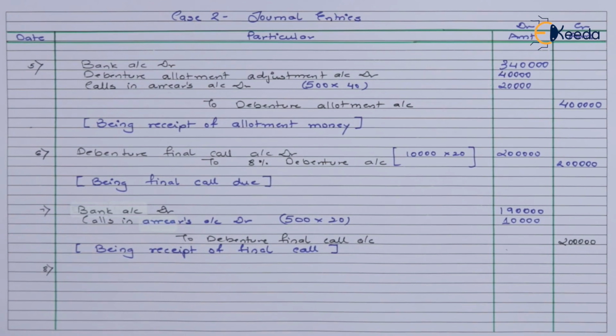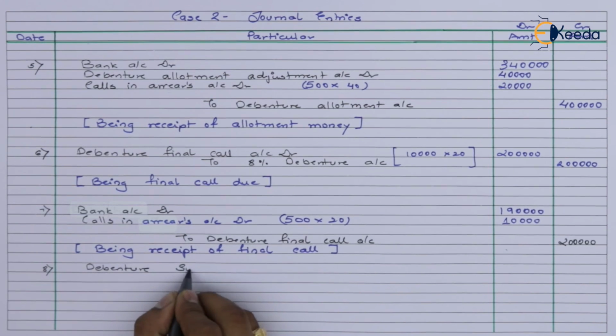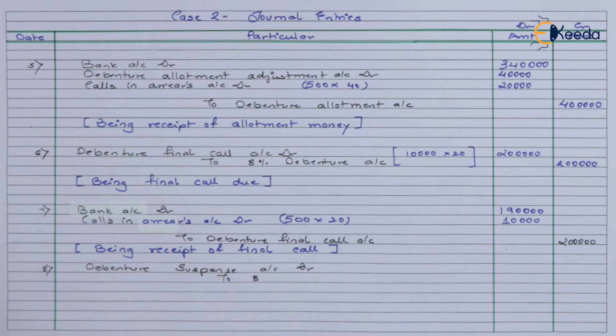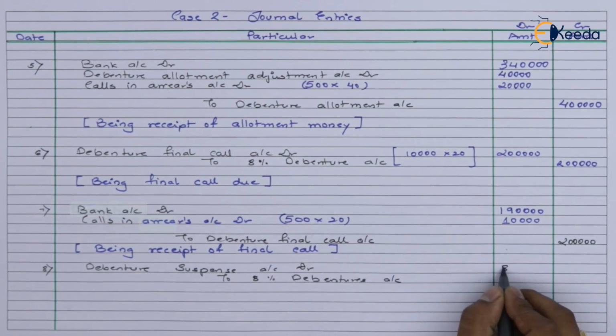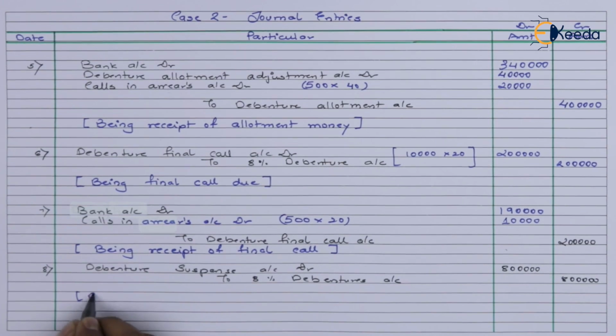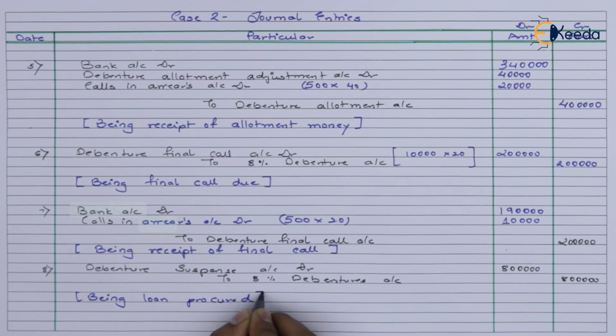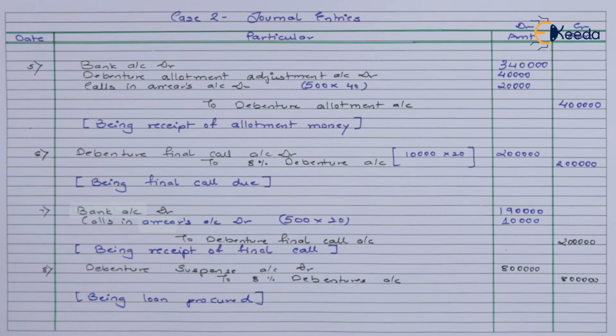Now the last entry that we will be passing here is the loan procurement entry. That is debenture suspense account debit to debentures account. Now that the same has been passed here, we'll go on to the preparation of the balance sheet, which is the last part of this illustration.